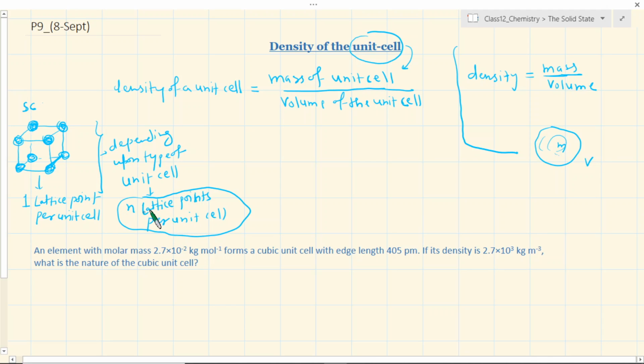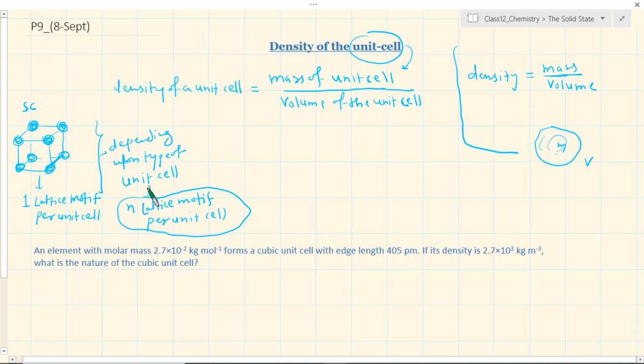But lattice point means what? We are talking about the lattice motifs. Points means the points which are occupied by particles, right? Actually I should say here, let's say lattice motif. That will be easier in this definition. Lattice motif means it is either a molecule or an atom, anything. So for SC, you know that there is one lattice point per unit cell, so the mass of one lattice point is the representation of the mass of one unit cell.